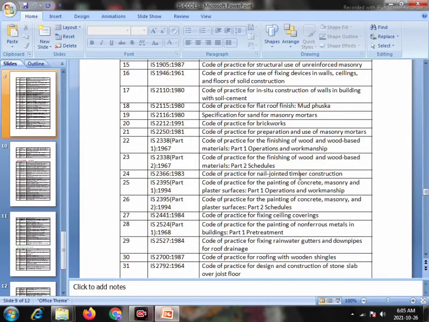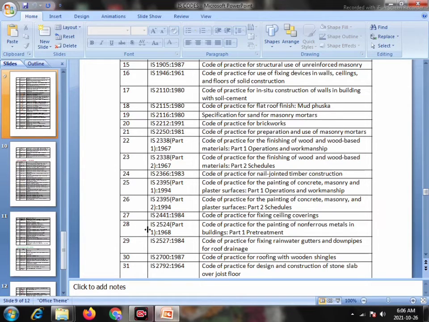Serial number 25, IS 2395 Part 1 1994, Code of Practice for the Painting of Concrete, Masonry and Plaster Surfaces Part 1 Operation and Workmanship. Serial number 26, IS 2395 Part 2 1994, Code of Practice for the Painting of Concrete, Masonry and Plaster Surfaces Part 2 Schedules. Serial number 27, IS 2441 1984, Code of Practice for Fixing Ceiling Fittings.